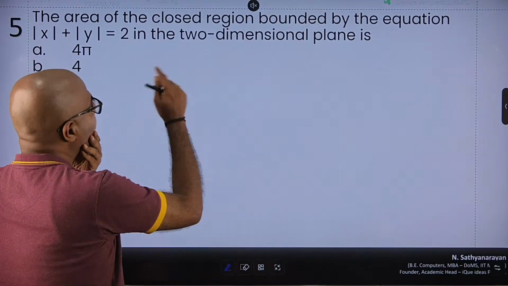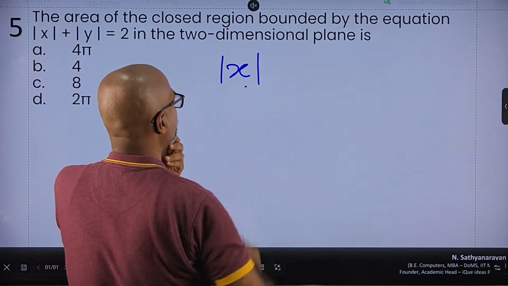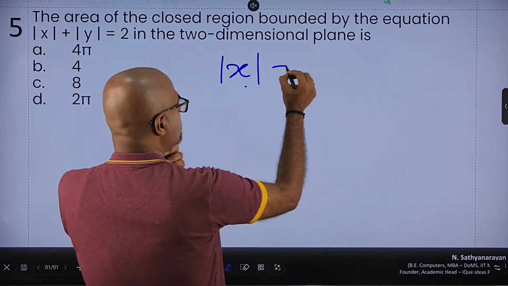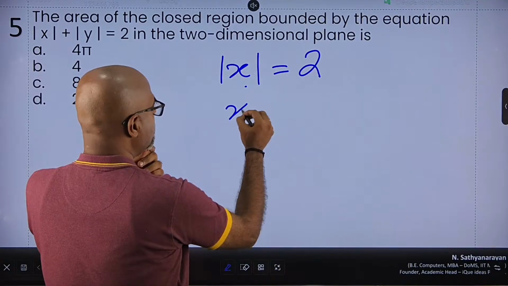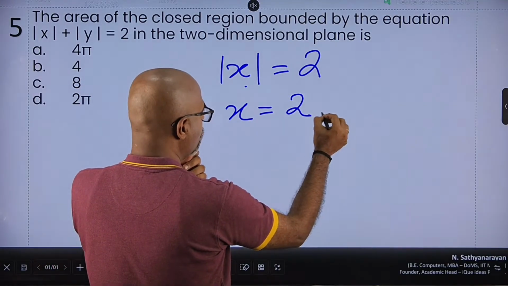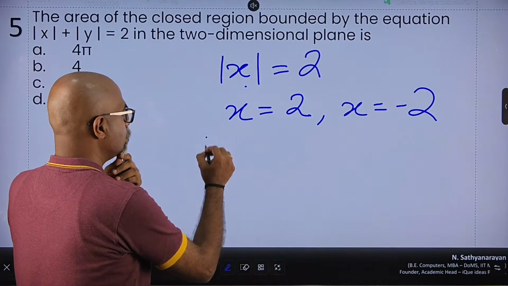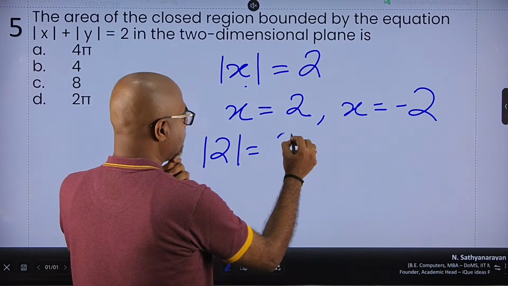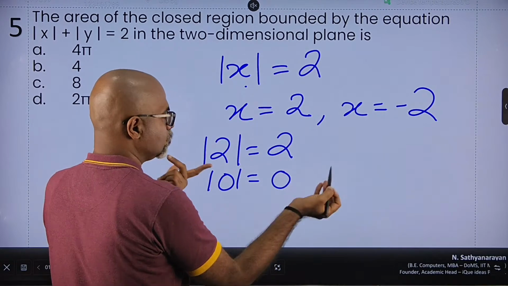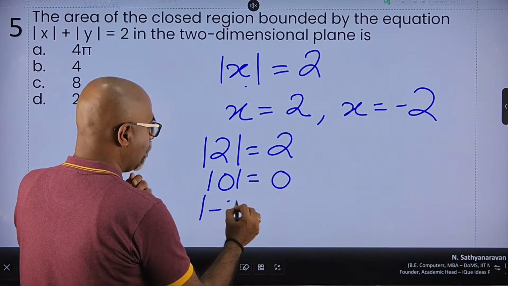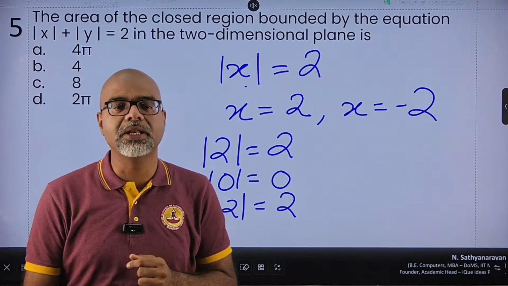Now, before we proceed, let's first understand a simple funda. What is meant by modulus? So if I say the modulus value of x is 2, then it means x can be 2 or x can be minus 2. So the modulus value of a positive number is the number itself. The modulus value of 0, 0 has no sign, is 0. But the modulus value of a negative number is the positive value of the number.